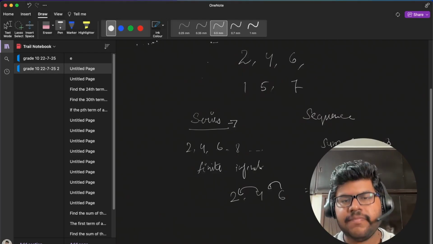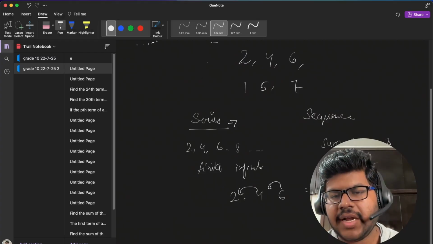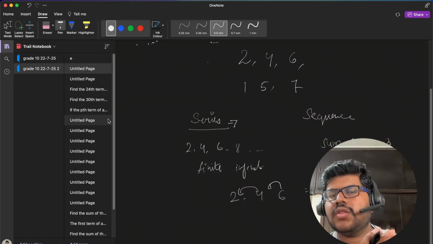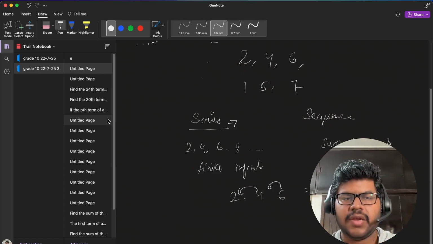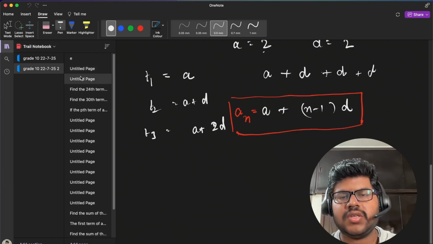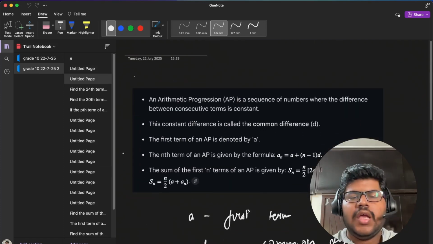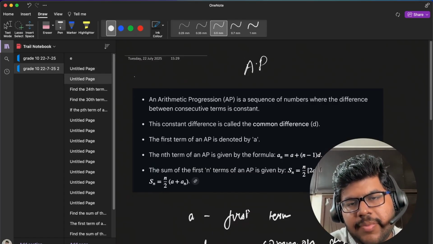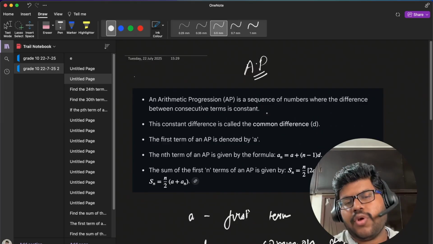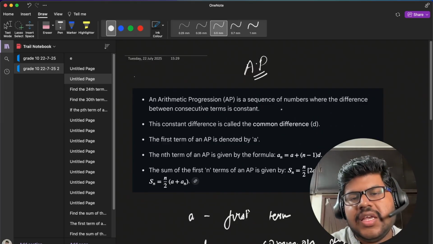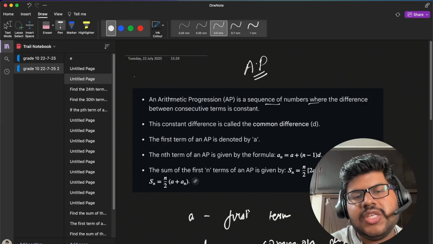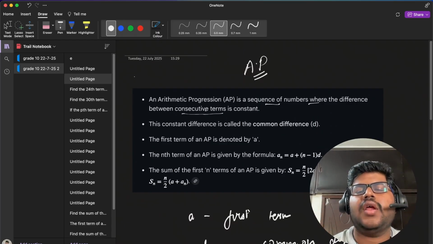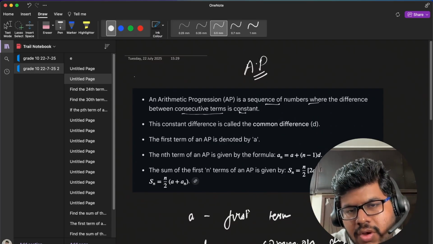Now we will be understanding how we define arithmetic progressions, what the various terms associated with it are, and what we need to understand. An arithmetic progression, often defined as an AP, is a sequence of numbers where the difference between consecutive terms, consecutive meaning one after the other, is constant.